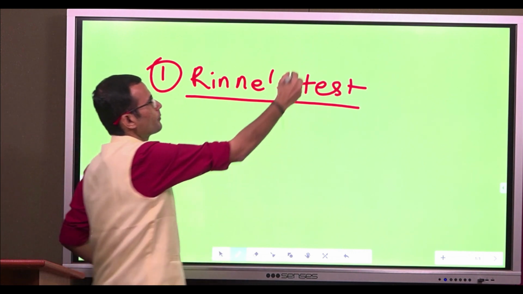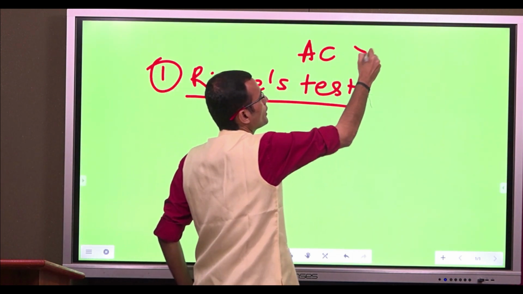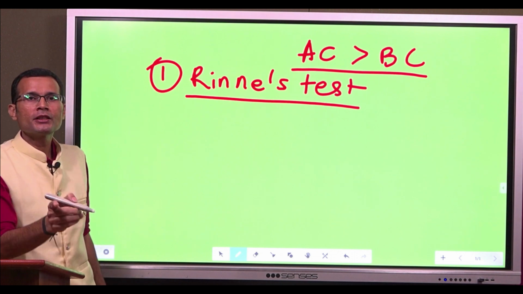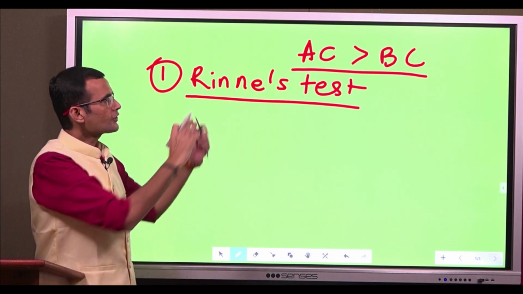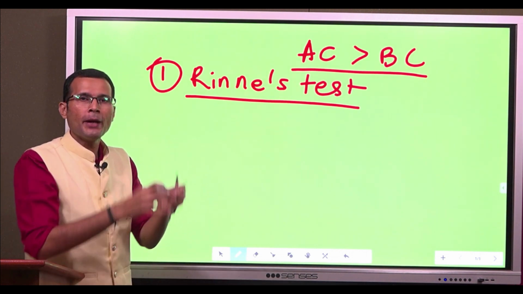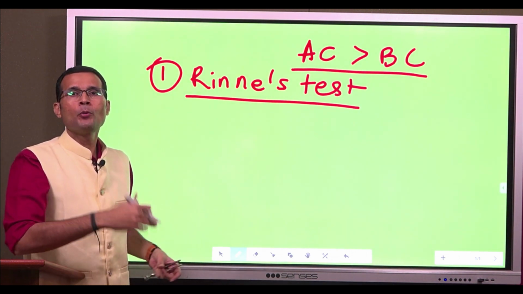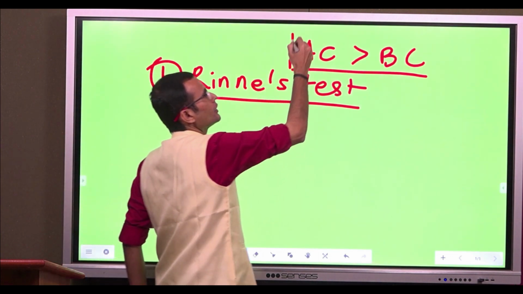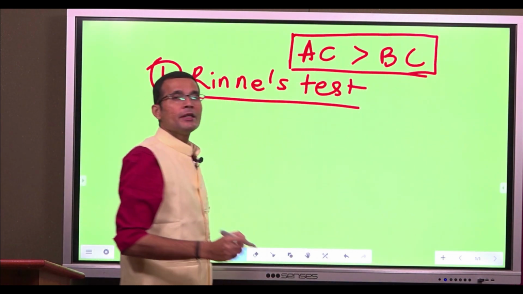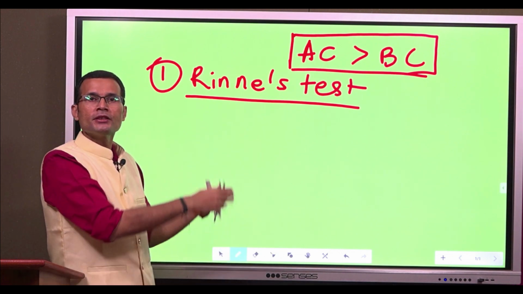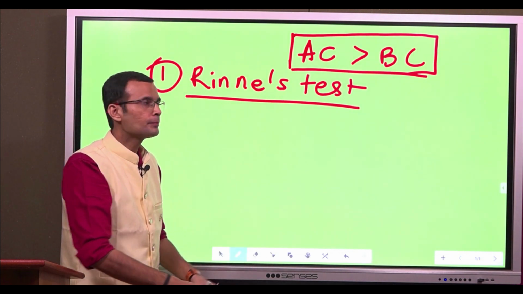Before that, just remember, normally AC is better than BC. Just remember this much for now. Air conduction is better, longer than the bone conduction under normal circumstances. I mean in normal hearing, AC is better than BC, AC is longer than BC.